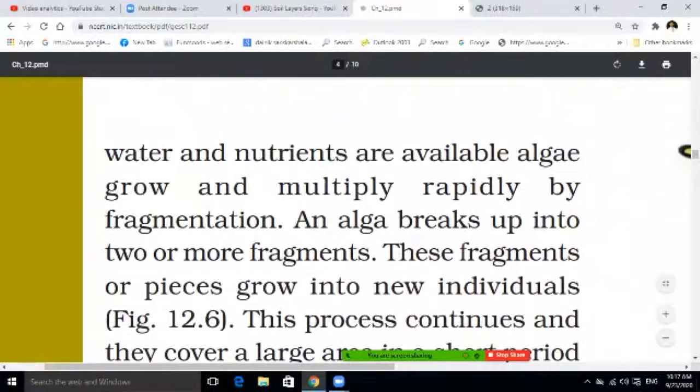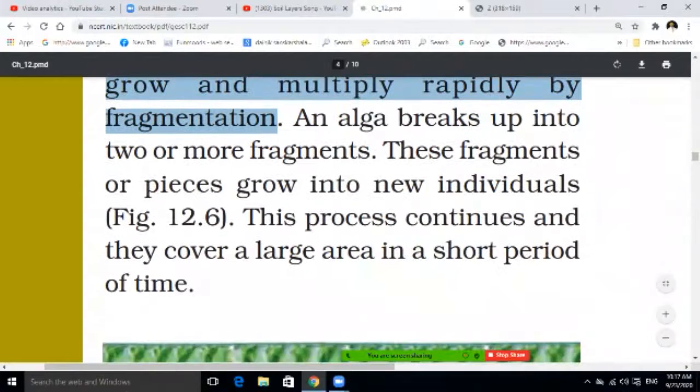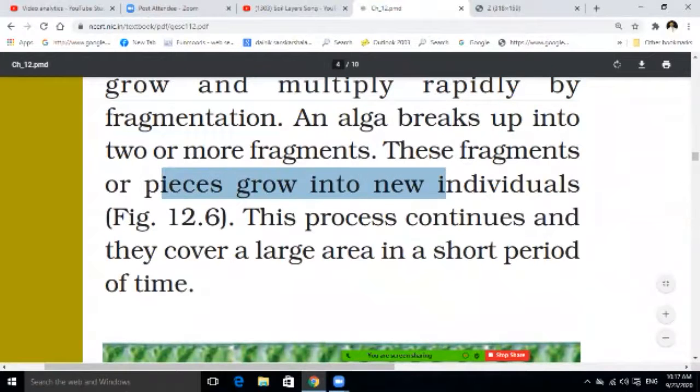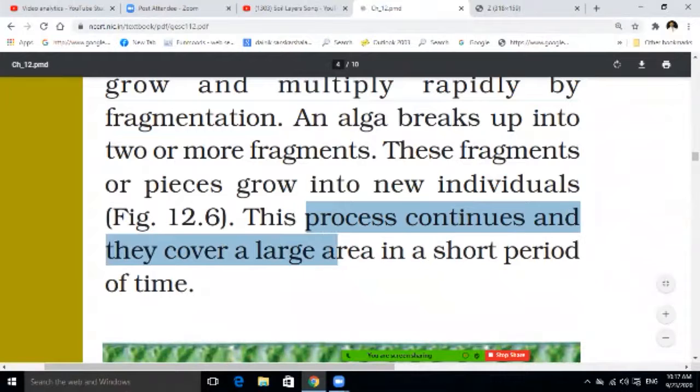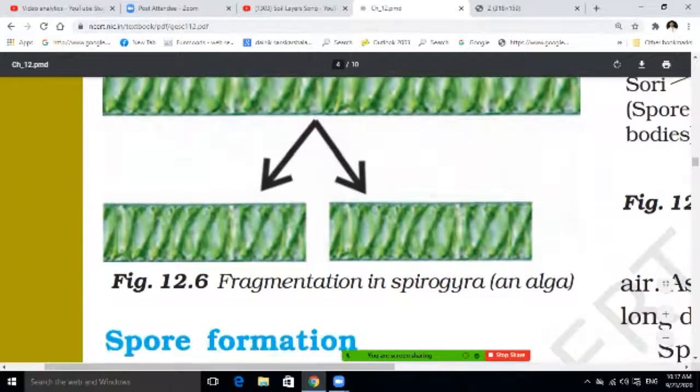If water and nutrients are available, algae grow and multiply rapidly by fragmentation. An alga breaks up into two or more fragments. These fragments grow into new individuals. This process continues and they cover a large area in a short period of time. So this is fragmentation, students: one branch is going to break into two parts and finally grow.